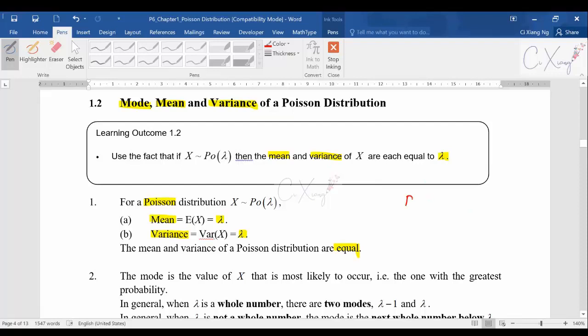Alright, and then just to recall for binomial. If you're having a binomial distribution, what is the mean? The mean is np, right? And then the variance is npq. Then for geometric distribution, what is the mean? If I'm not mistaken, it's 1 over p. The variance for geometric distribution is not covered in our syllabus. Then the third one, Poisson, has the same mean and variance, which is lambda. Now, how about the mode?